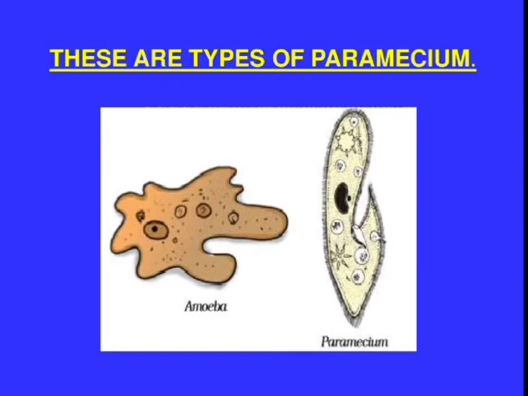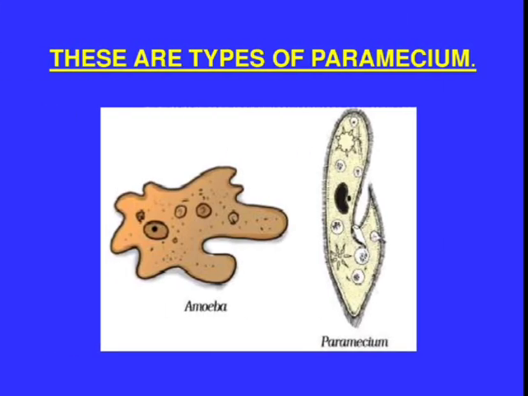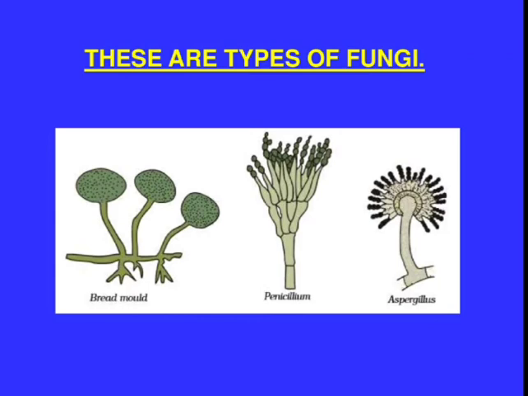Okay, amoeba and paramecium. Next is fungi. Bread mold, penicillin, then aspergillus, these are types of fungi. One thing I had left to discuss with you: diseases caused by protozoa, like dysentery and malaria, are diseases caused by protozoa. Okay, these are fungi as we have discussed. In detail we will discuss afterwards.